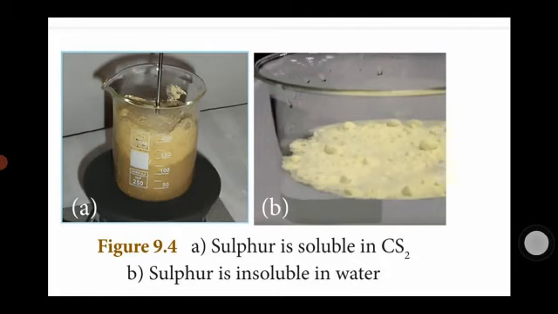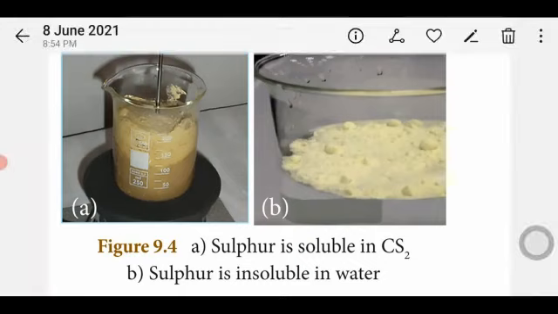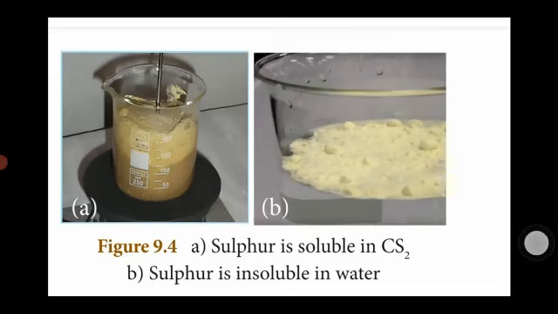The sulfur is not soluble in water. So beaker A contains sulfur dissolved in carbon disulfide. In beaker B, the bottom contains water and the top contains sulfur. So in beaker B, sulfur is insoluble in water, so we can separate solute and water.